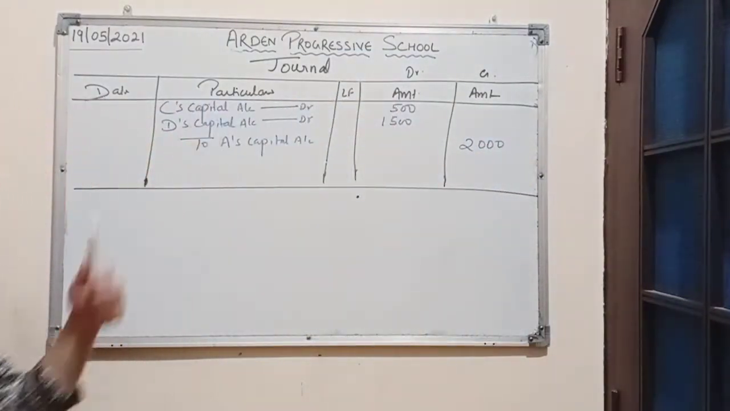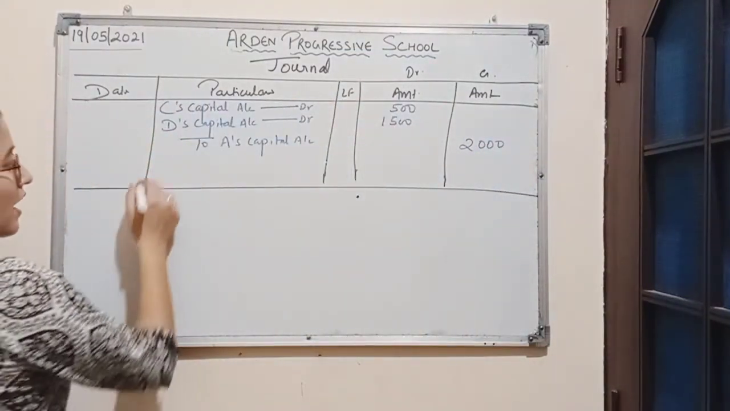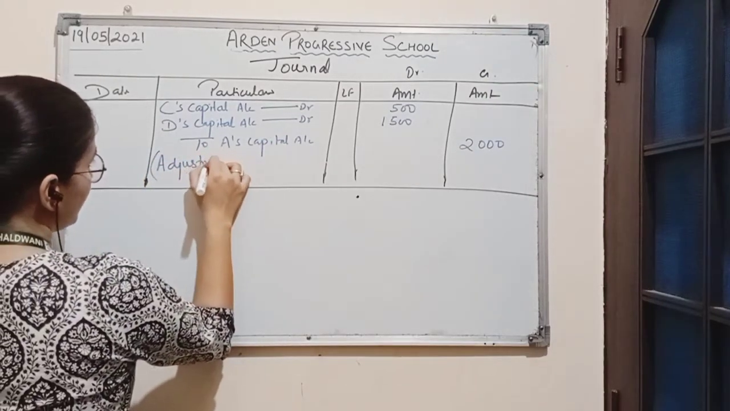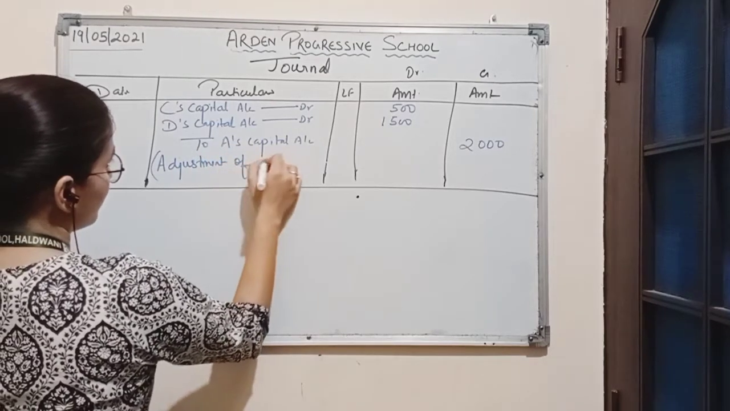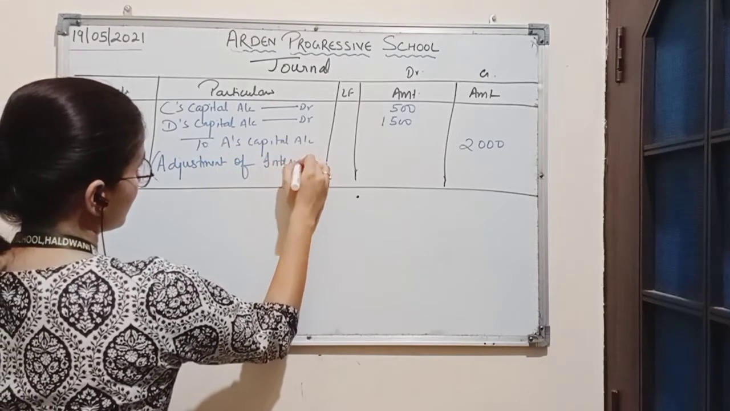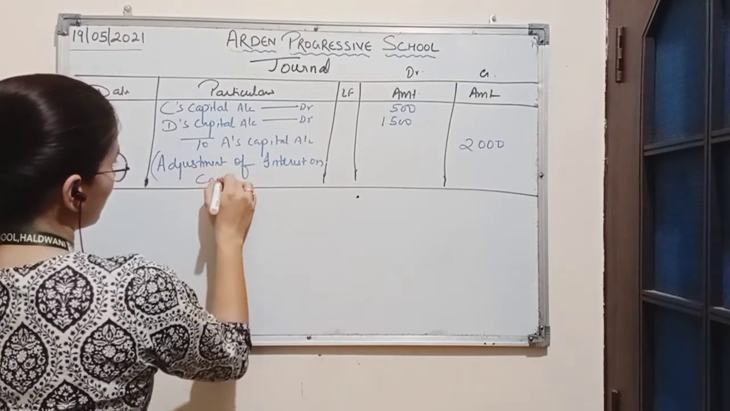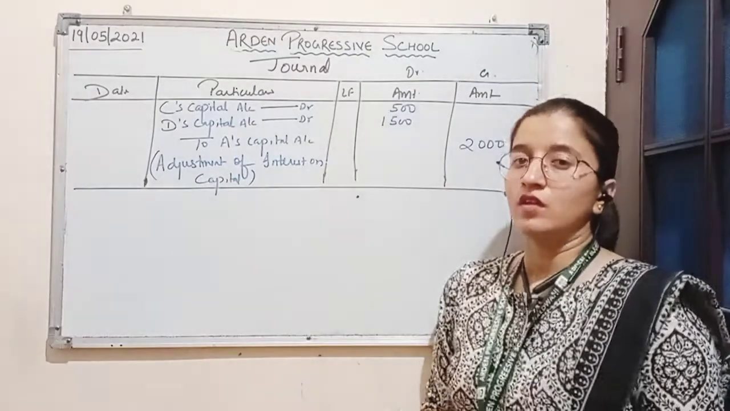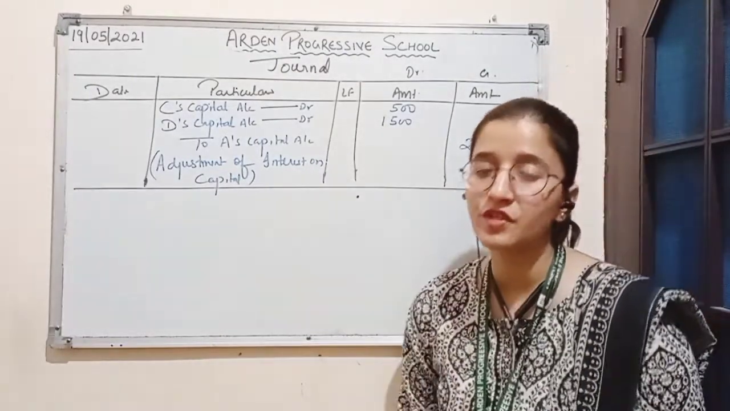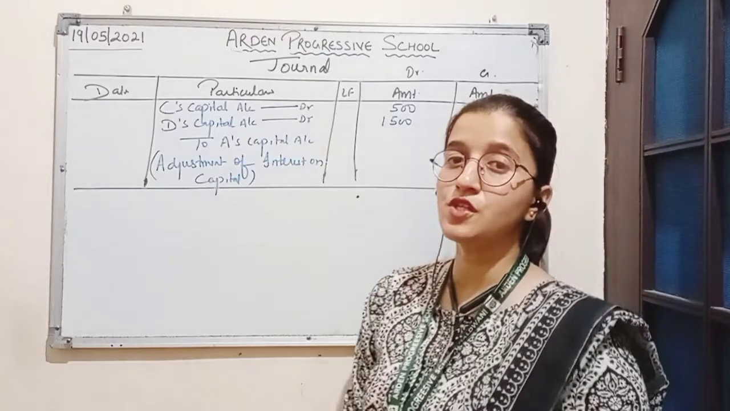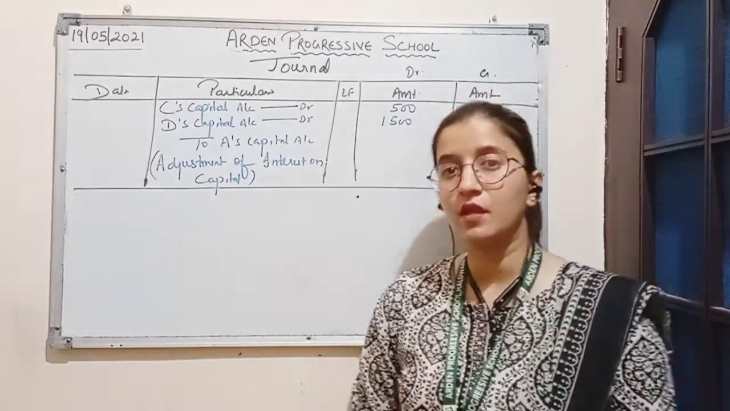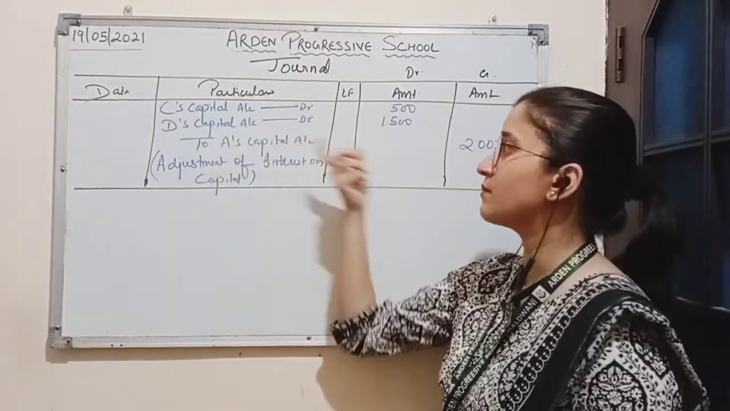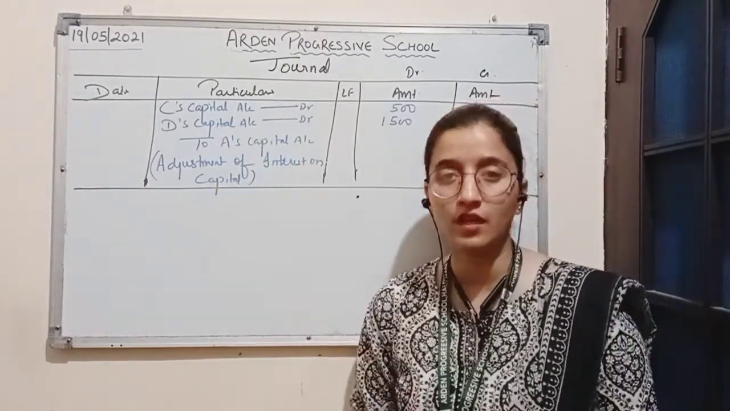So this will be the adjustment entry for rectifying the error, and here the narration will be adjustment of interest on capital. So this is how we will solve the question based on the error of omission of interest on capital, by showing the adjustment table and by passing a single adjustment entry for the rectification of error.